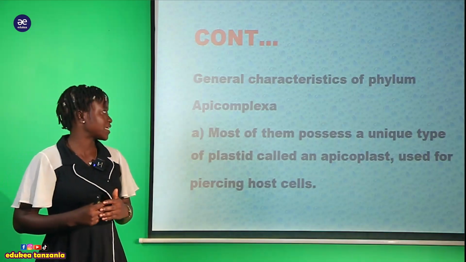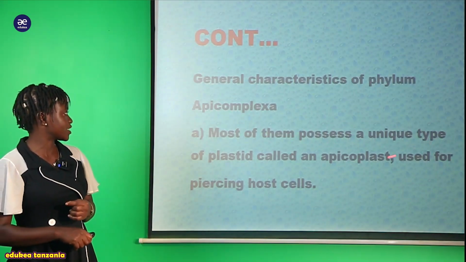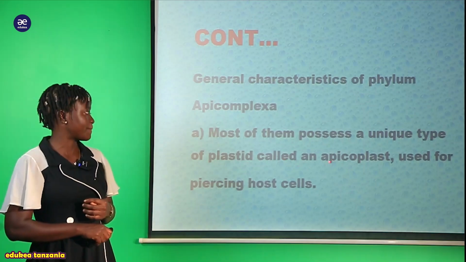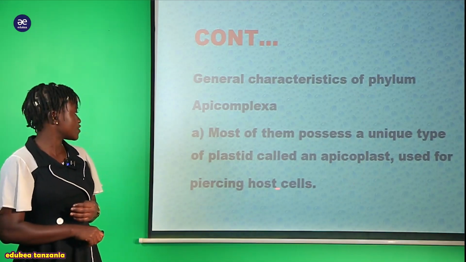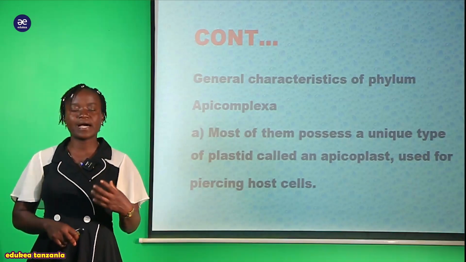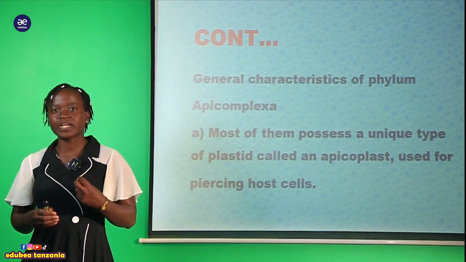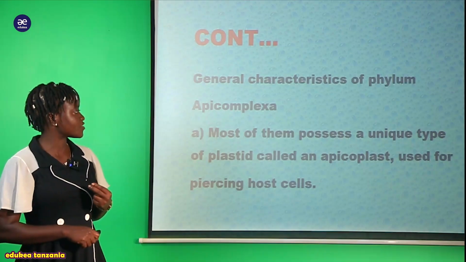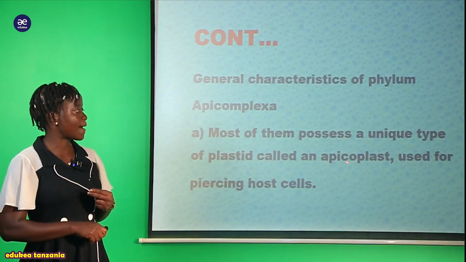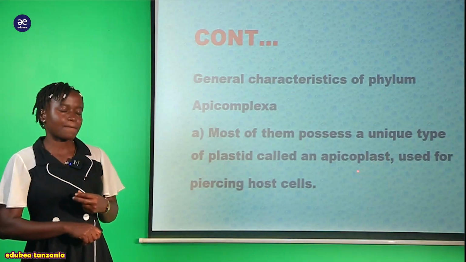The first characteristic here, we are saying that most of them possess a unique type of plastids called the apicoplasts, used for piercing host cells. Kwa maana kwamba hawa Apicomplexa wanakuwa na specific structure au peculiar structure, ambayo tunasema kwamba inaitwa apicoplast.